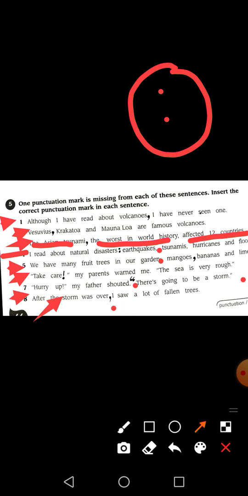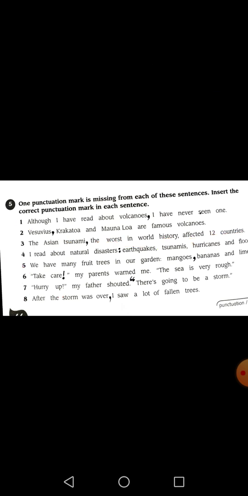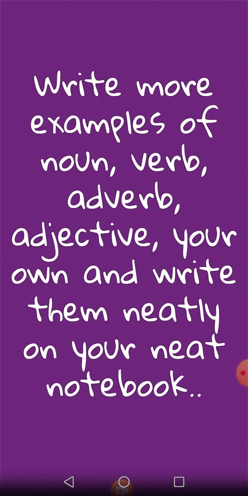So this was all about today's lecture. I hope you have understood all the things which we have to keep in mind while putting the missing punctuation marks. So what you will have to do is write more examples of your own from your daily life, and you will have to write them neatly on your notebook. So this was all about today's lecture.